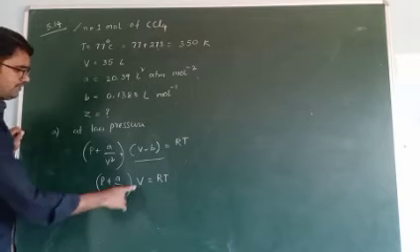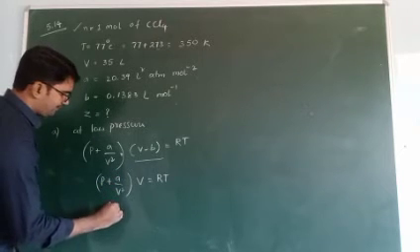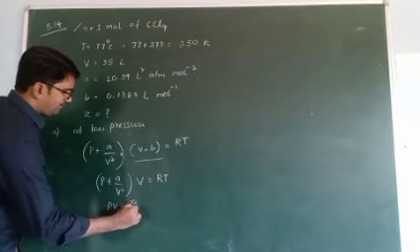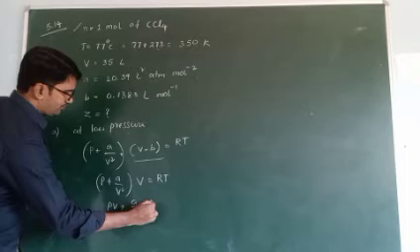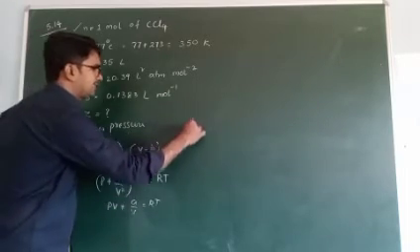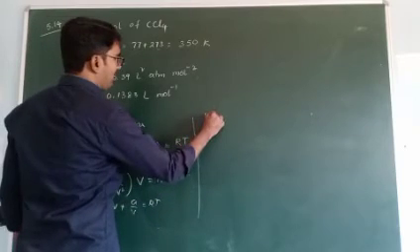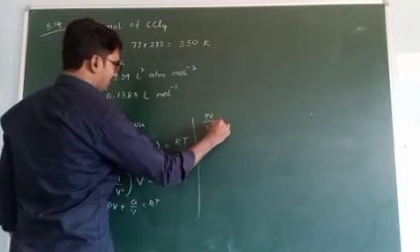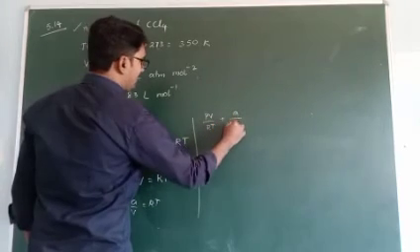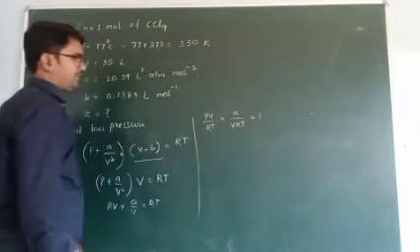Okay, right. So multiply with V. P into V, PV, plus A by V square into V, A by V, is equal to RT. Now both sides divided by RT. So PV by RT plus A by VRT is equal to 1.